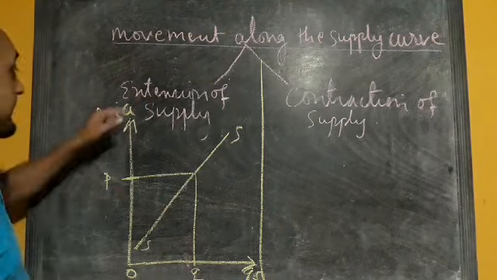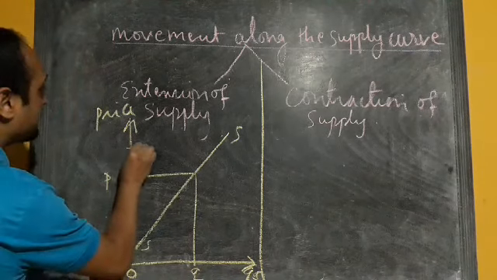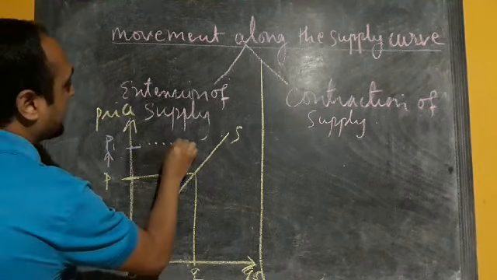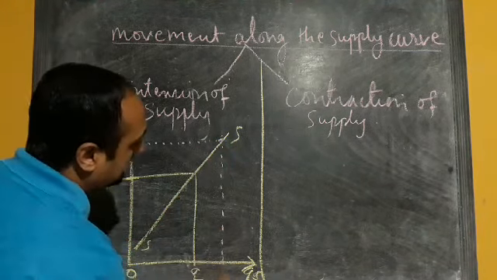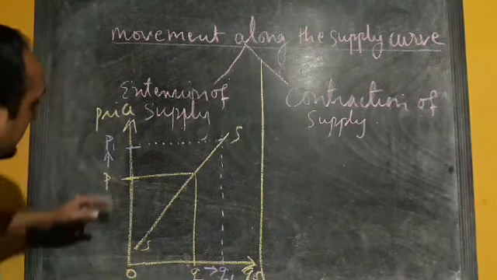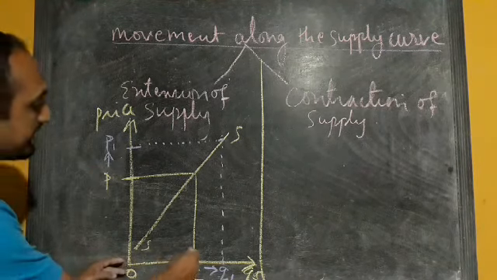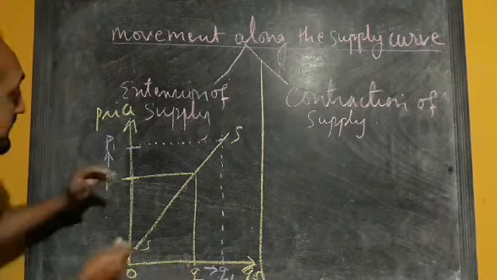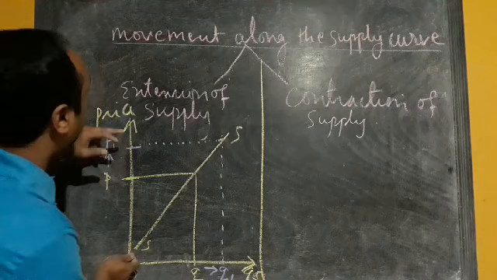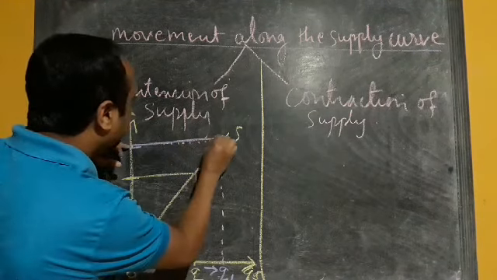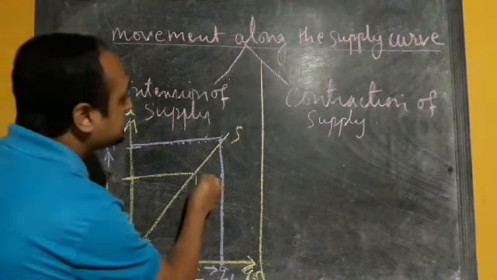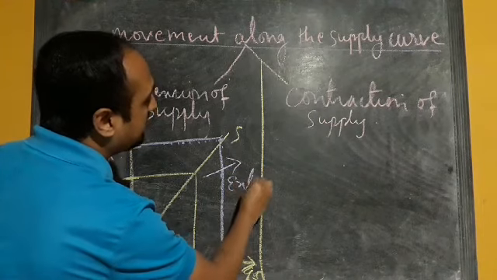Now when the price of a commodity increases from P to P1, we can see that the quantity supplied is also increasing from Q to Q1. So the initial price is OP and the quantity supplied is OQ. When the price of the commodity increases from OP to OP1, the quantity supplied increases from OQ to OQ1. So this is the case of extension of supply.